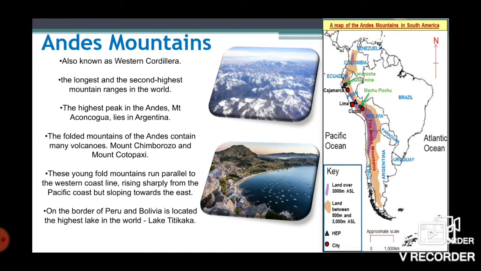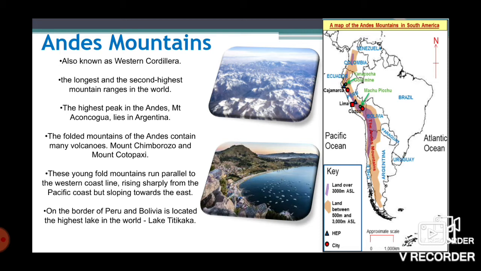So let's discuss the Andes Mountains. The Andes Mountains are also known as the Western Cordilleras. They are the longest and the second largest mountain ranges in the world. The highest active volcano in the world, Ojos del Salado, which stands at 6,900 meters, is found here.